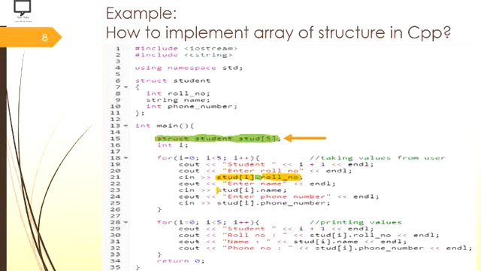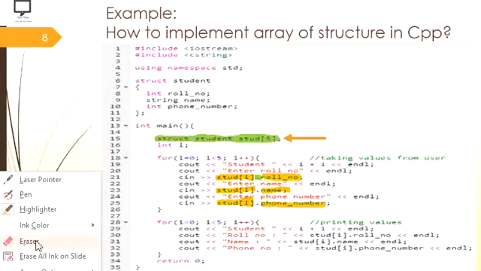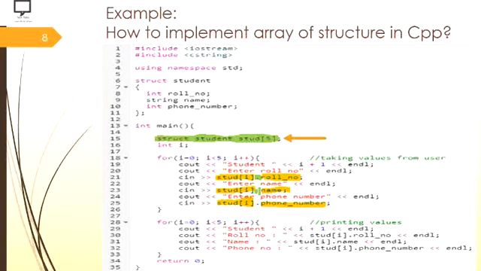In the next line, enter name. So I will accept the name of the 0th student; the member is nothing but name. And at the end, enter the phone number of the 0th student. In the same way the 0th student's phone number I am going to access over here. Again, we have used the dot operator to access all the members of the structure. This is the first for loop.